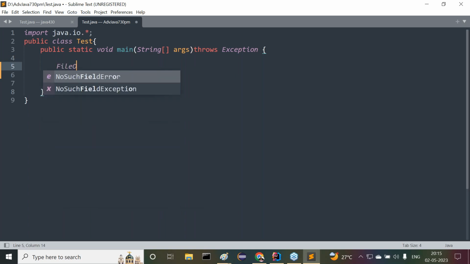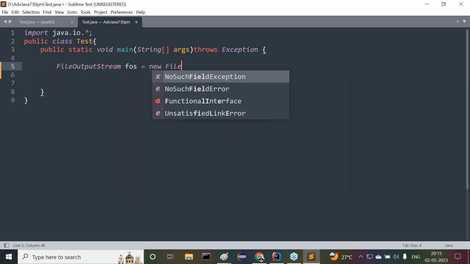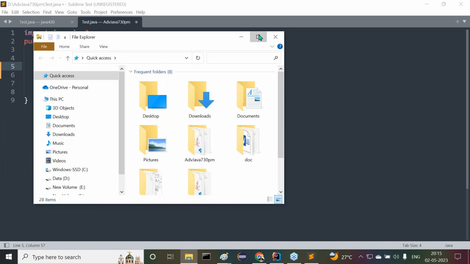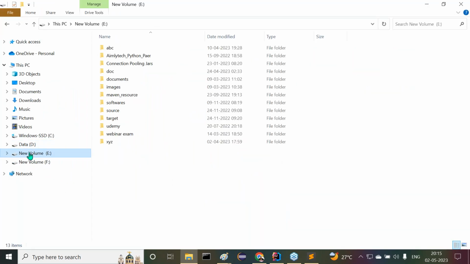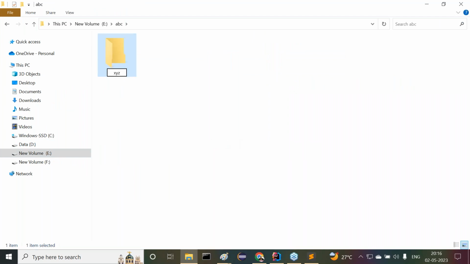So now FileOutputStream fos is equal to new FileOutputStream of, and I need to provide my location. What is that location? Can you observe carefully? In my system hard disk, I'll go with the E drive. Inside this E drive, abc, and one more folder, the xyz folder. Inside this xyz folder, I have not provided anything like welcome.txt. No welcome.txt file exists. Am I right or not? Just I prepared the location, abc/xyz location I have given here.